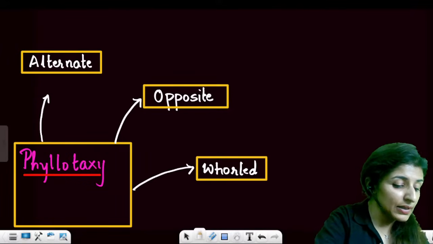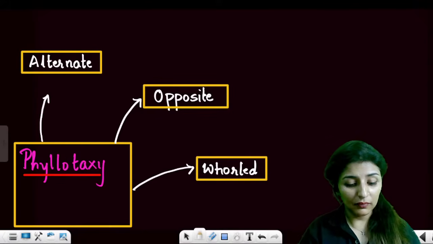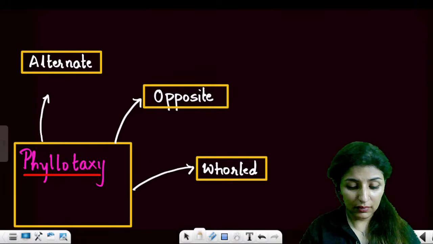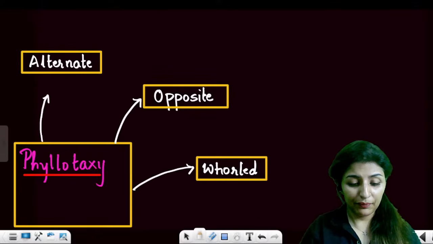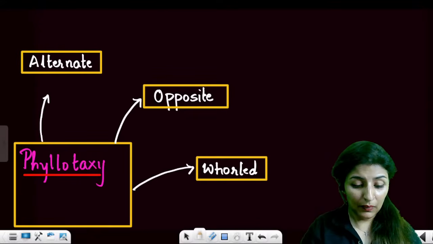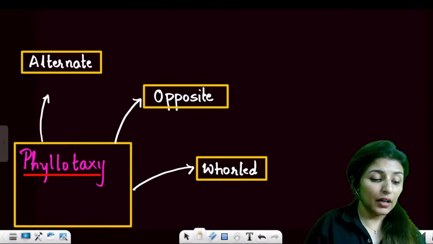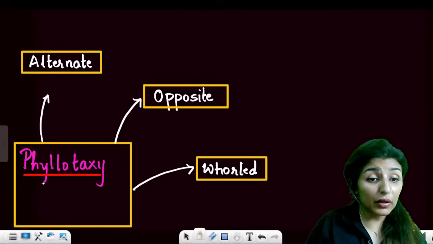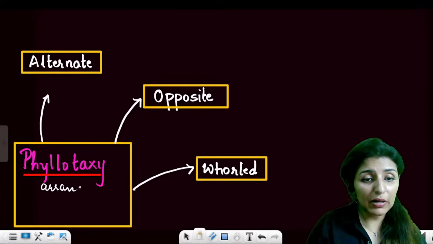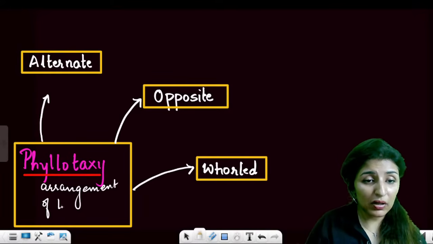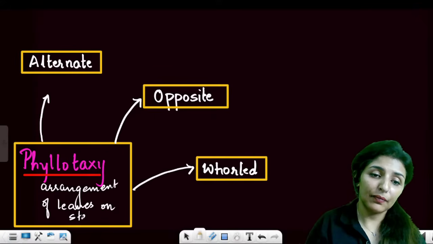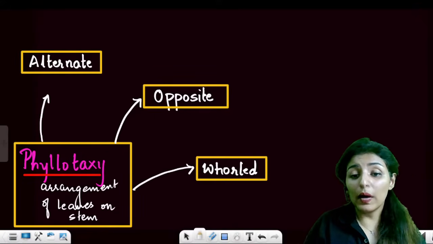Now coming on to phyllotaxy. What is phyllotaxy? Phyllotaxy is the arrangement of leaves on stem. So how are leaves arranged?